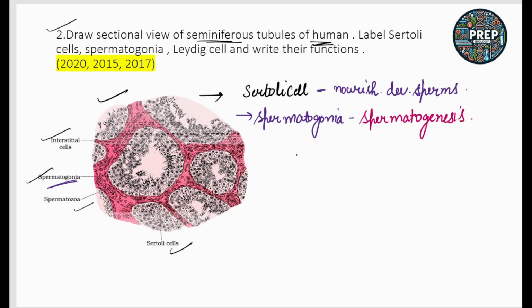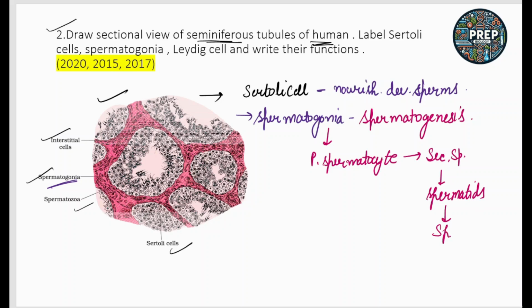So the spermatogonia grow and form the primary spermatocyte. Then the primary spermatocyte undergoes meiosis, the secondary spermatocyte is formed, and then the spermatids are formed, and then they form the sperms. So this is the function of the spermatogonia.